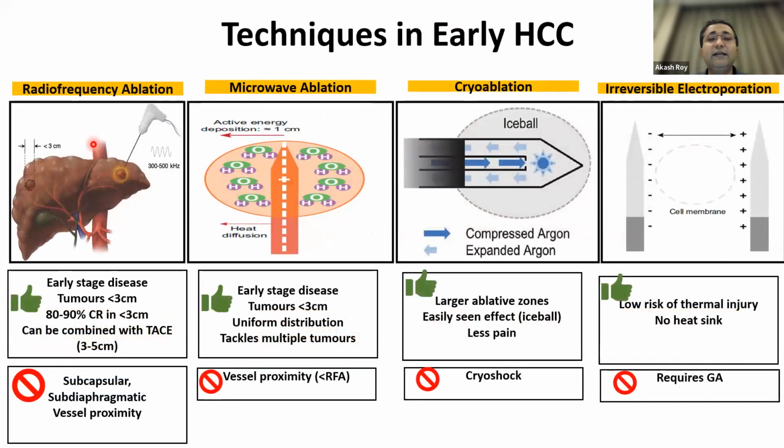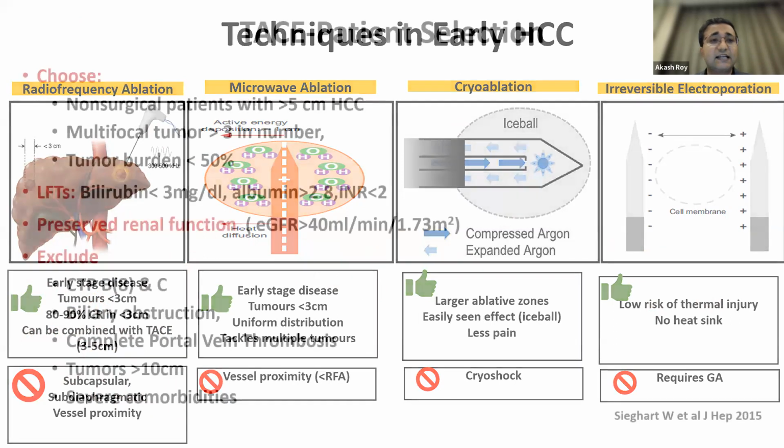The two most commonly used modalities over many centers are radio frequency and microwave. These are very good modalities in 3 centimeters, even going up to 5 centimeters tumors. This can be combined with TACE for 3 to 5 centimeters. Only problems are subcapsular or subdiaphragmatic lesions and vessel proximity, because you tend to lose the heat. Microwave has been found to be similar in comparison to radio frequency ablation. Head-to-head trials also show similar performance. Cryoablation and irreversible electroporation is available in very few select centers.